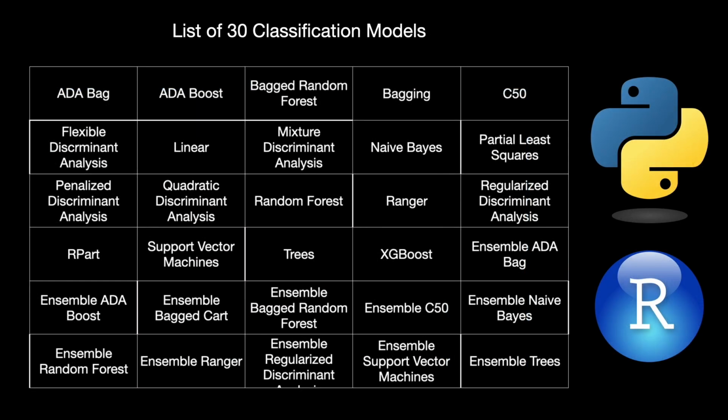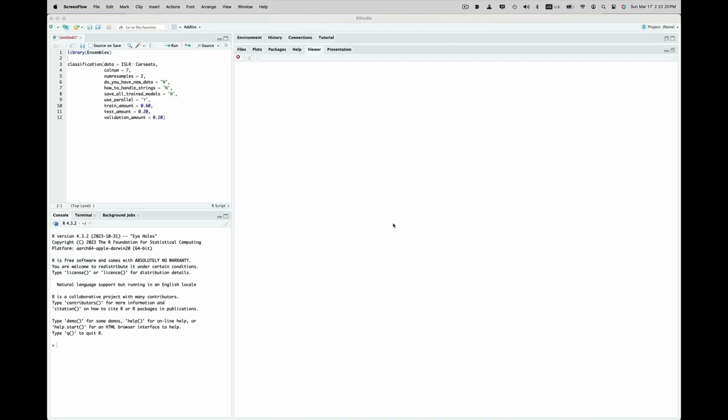Instead of doing like 2 or 3 models, we're going to do 30 of them. And they're going to be R and Python, individual and ensemble, regular learning and deep learning. So we're going to be doing a lot more classification models here automatically than a lot of people do, than I've ever seen actually when they do this. So let's take a look at what this looks like when we run it.